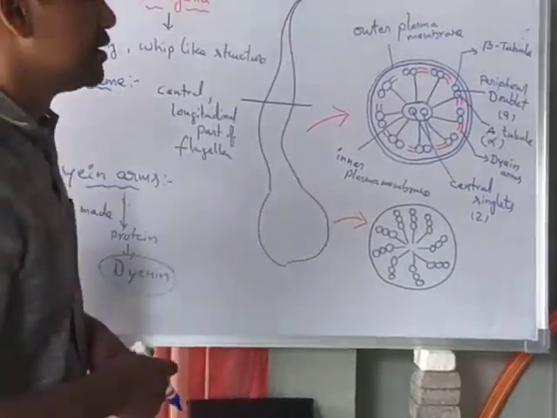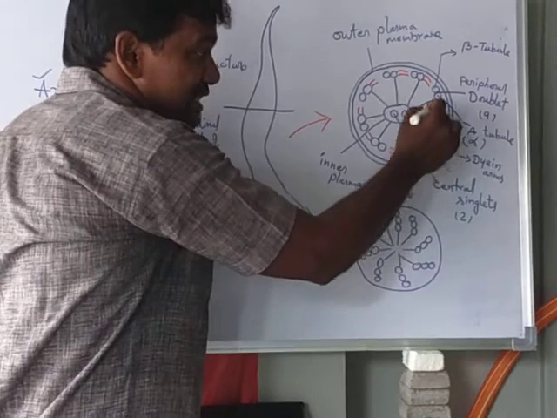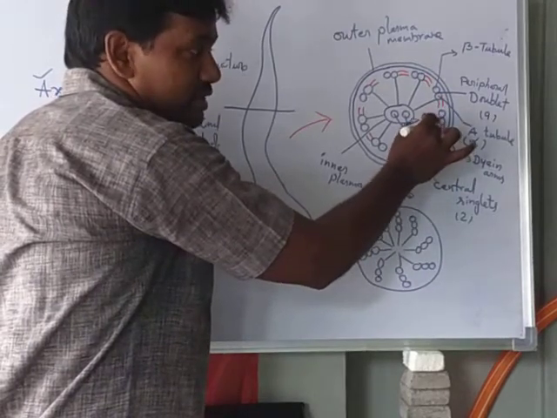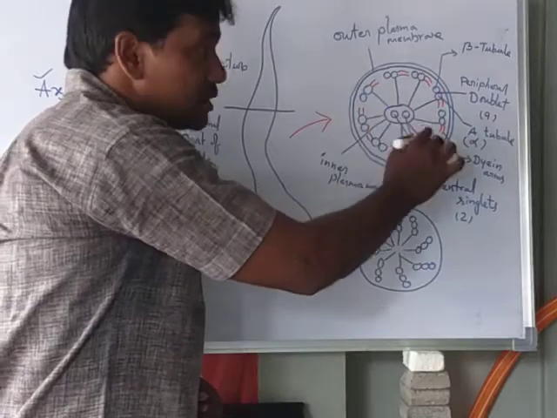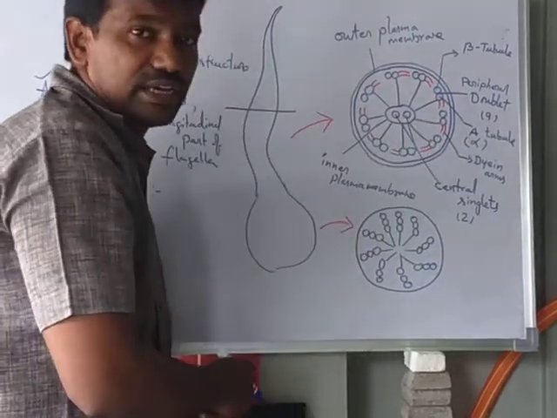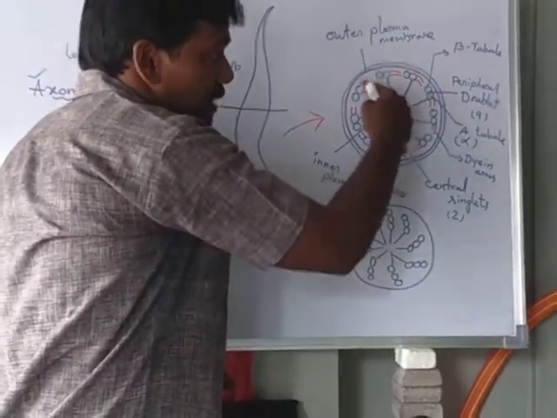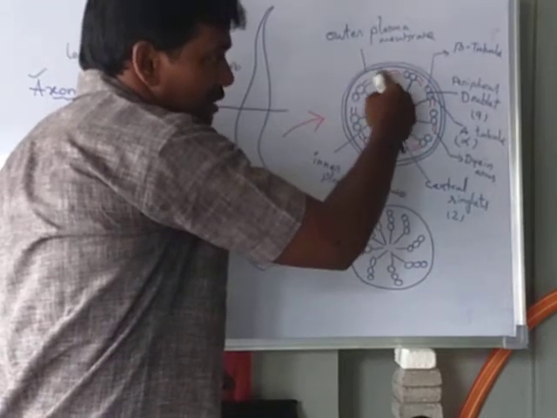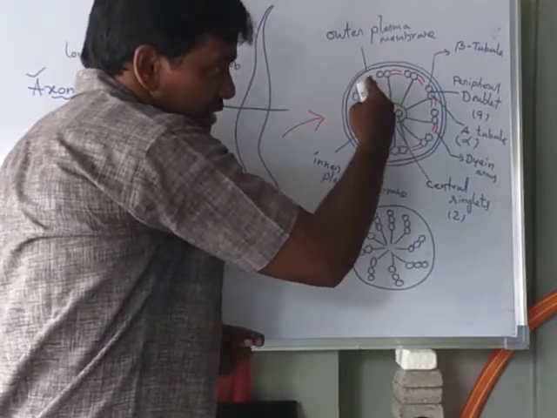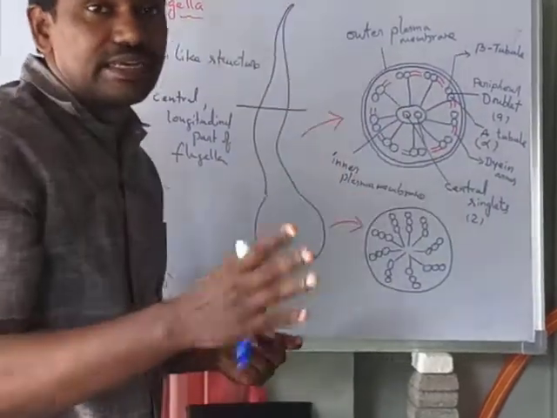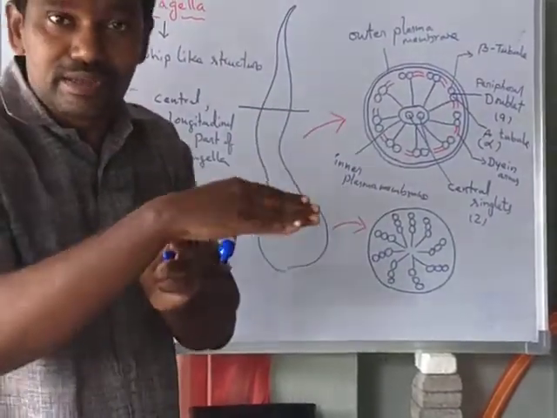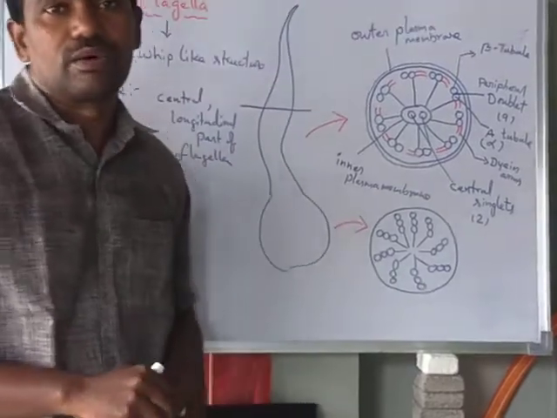These arms slide the microtubules, the doublets. When the doublets slide one after the other, automatically the flagella also bends.